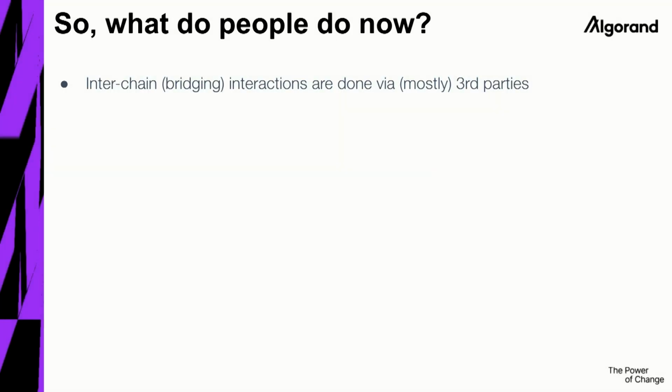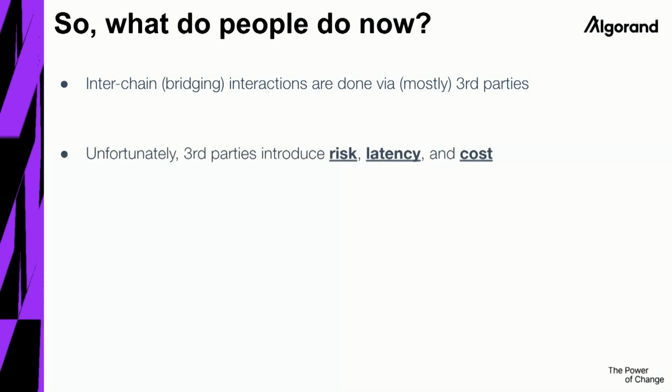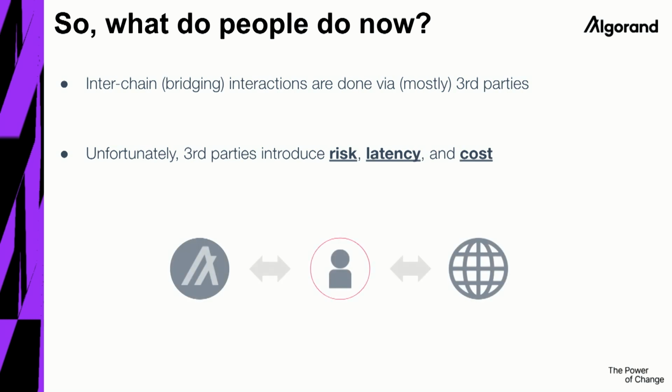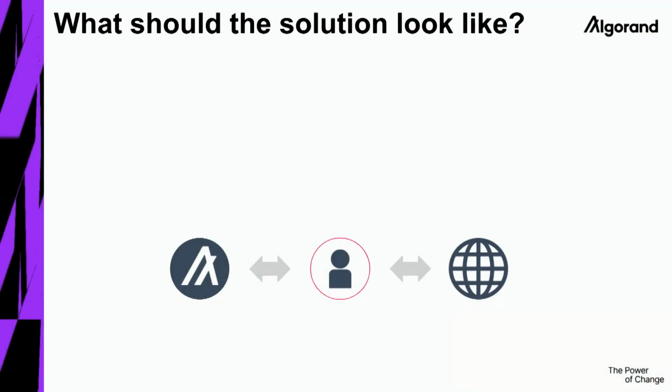So I just described a problem, but clearly there are some solutions out there, and people found a way around it. Essentially, we all know that every interchain interaction, essentially bridging of transactions, is done mainly by third parties. And this is a problem because third parties usually introduce risk, latency, and cost, which are exactly the things that we try to avoid when we started playing with blockchains and building this great thing. And you know, it's like this guy in the middle, which we don't like. So we're looking for a solution.